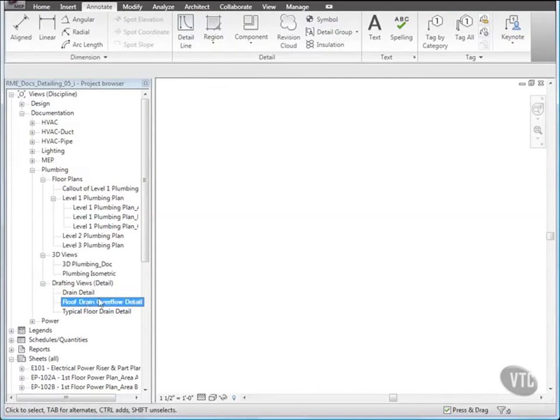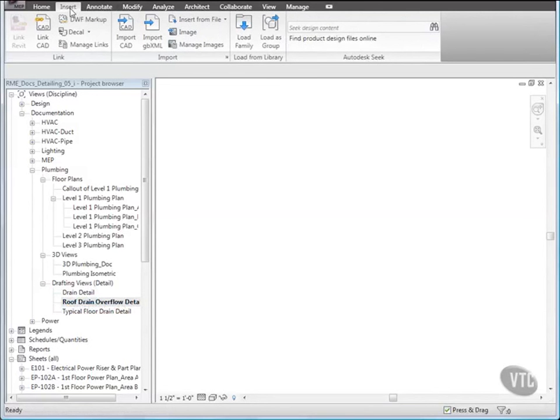Then, to import a CAD detail drawing, click the Insert tab and from the Import panel, click Import CAD.